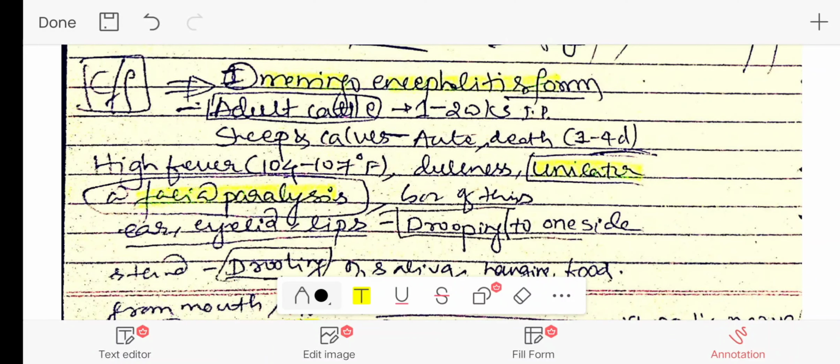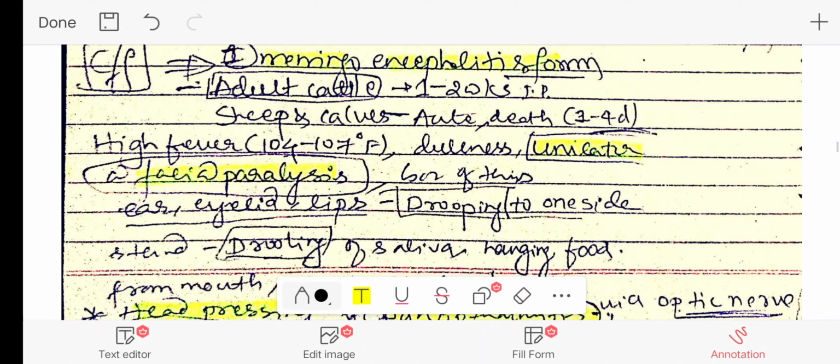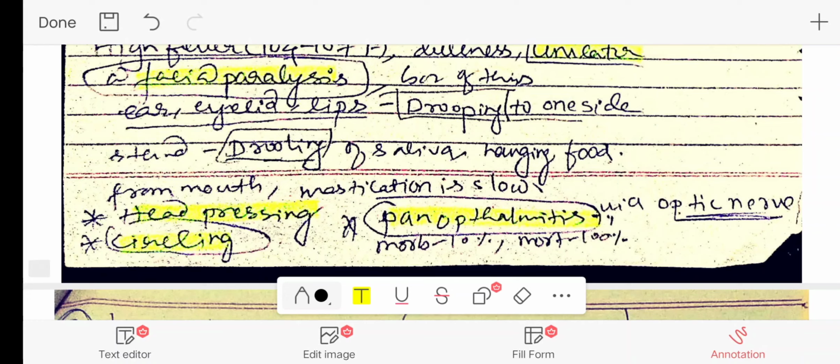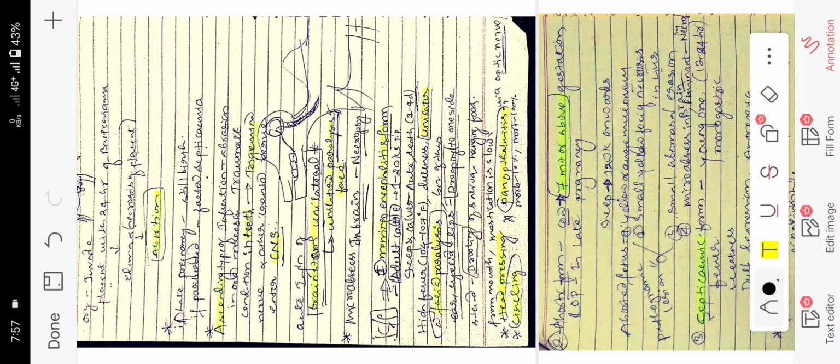When it comes to the clinical findings, this disease is classified first as the meningoencephalitic form, where the incubation period in adult cattle is up to 1 to 2 weeks. This form is mainly noticed in adult cattle. In such condition, there will be high fever, dullness, and the most important sign is unilateral facial paralysis. Because of this, the eye, ear, and lips will be drooping to one side because of the paralysis of that side, and the animal will be standing, with drooling of saliva and hanging of food noticed.